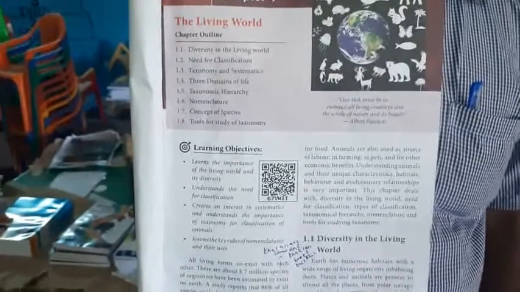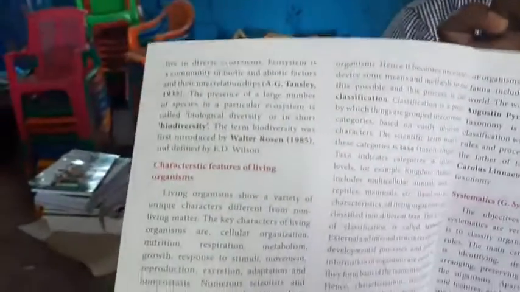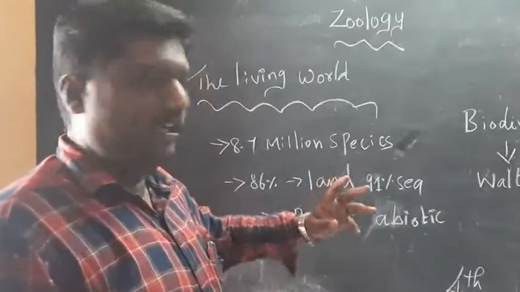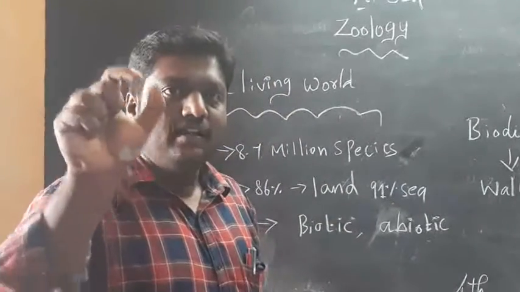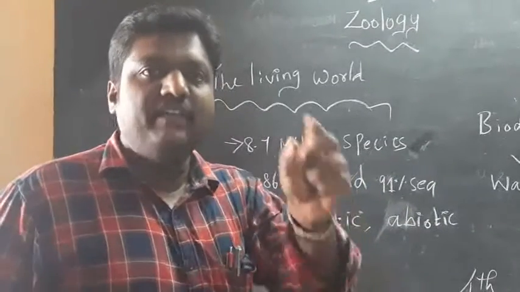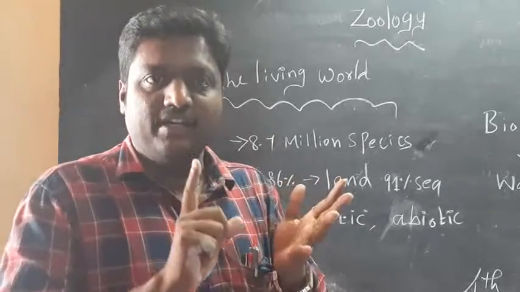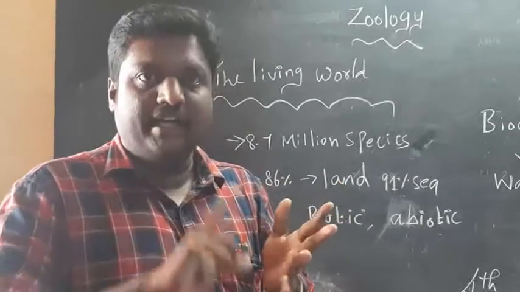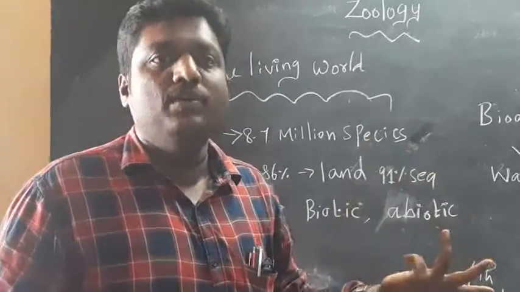See the book. Today our topic is the living world. What is the meaning of living? The living thing present in a particular place. What is the main difference between living and non-living things? Living things have some peculiar characters: they need nutrition, reproduction, and respiration. Non-living things do not have these types of characters.